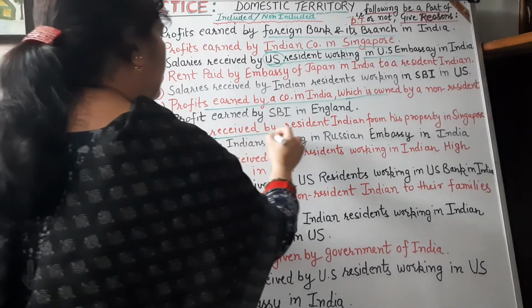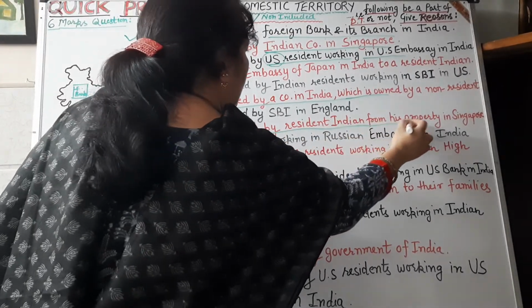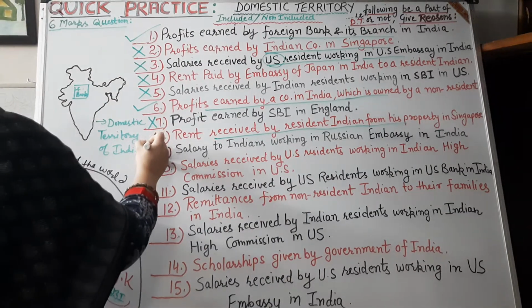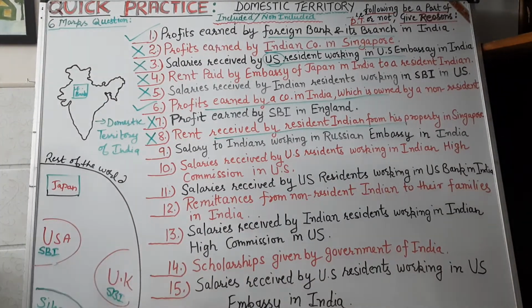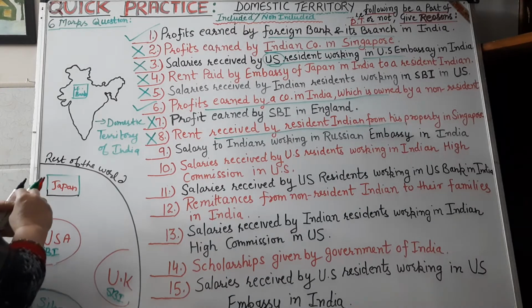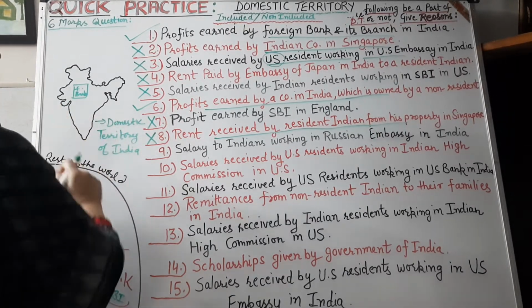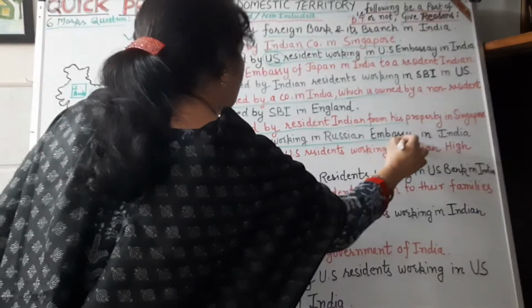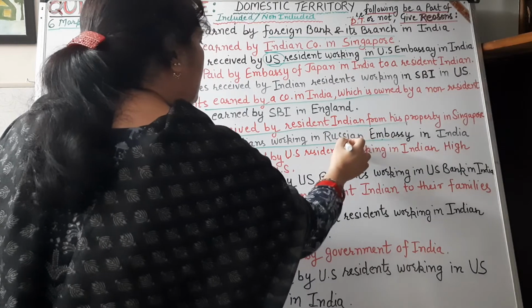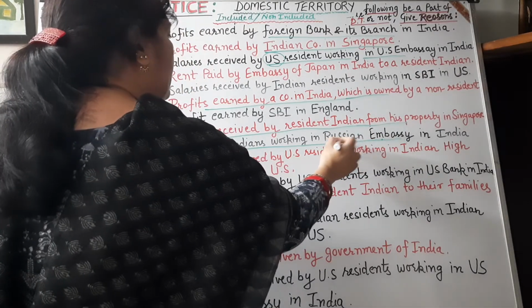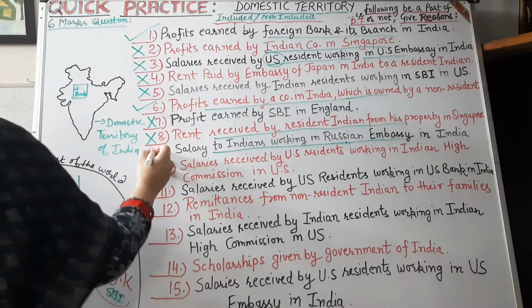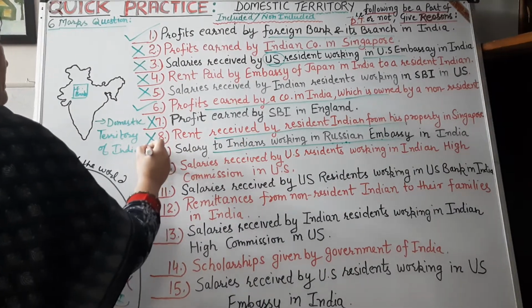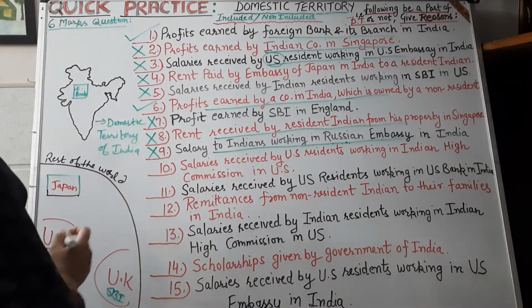Then rent received by a resident Indian from his property in Singapore, it will not be a part of it, because the property is in Singapore, so that would be a part of the domestic territory of Singapore and not the domestic territory of India. Salaries received by an Indian working in the Russian embassy in India, because the Russian embassy is a part of the Russian country, that is not a part of India. So salary received by the Indian will not be included in India's domestic income.